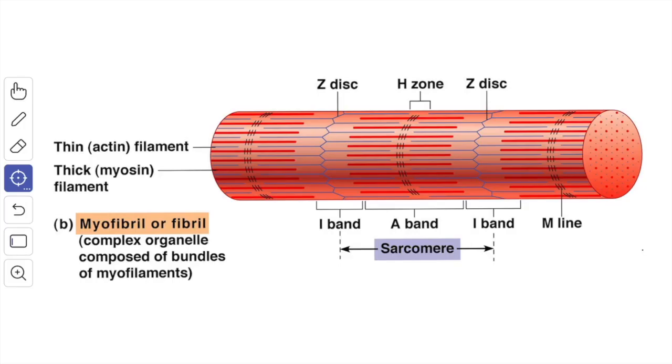Now we'll see the structure of myofibrils. When examined by electron microscope, each myofibril is made up of fine myofilaments. Each myofibril has alternate light and dark bands, that is the I and A bands. Running across the middle of each I band, there is a thin dark line called the Z band.